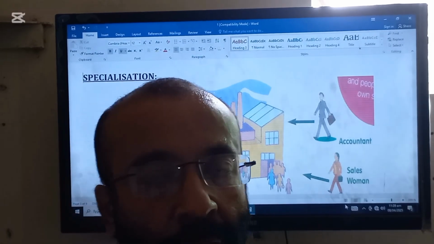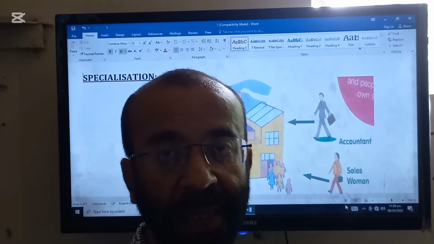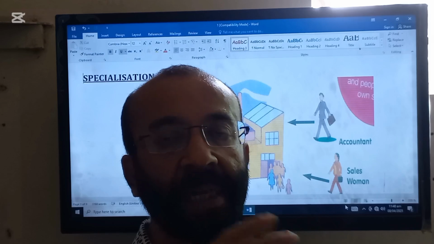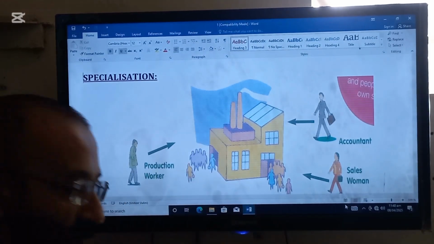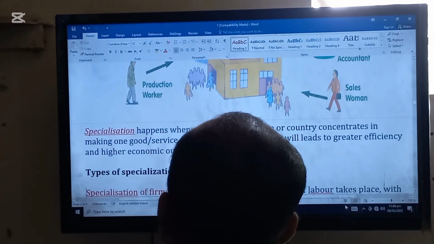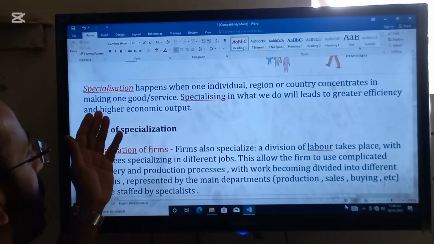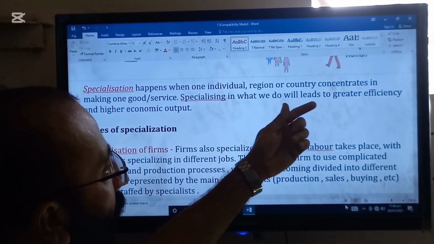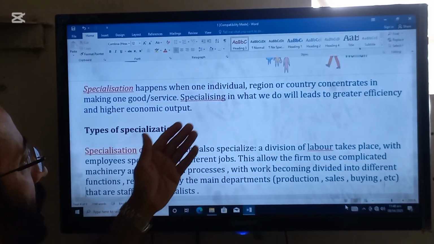Okay, students, the next topic which we are going to start about production is specialization. So specialization is actually a part of business production. When we produce something, definitely specialization will be there. So concentrate yourself now. First, the definition of specialization is here. Specialization happens when one individual, region, or country concentrates on making one good or service.